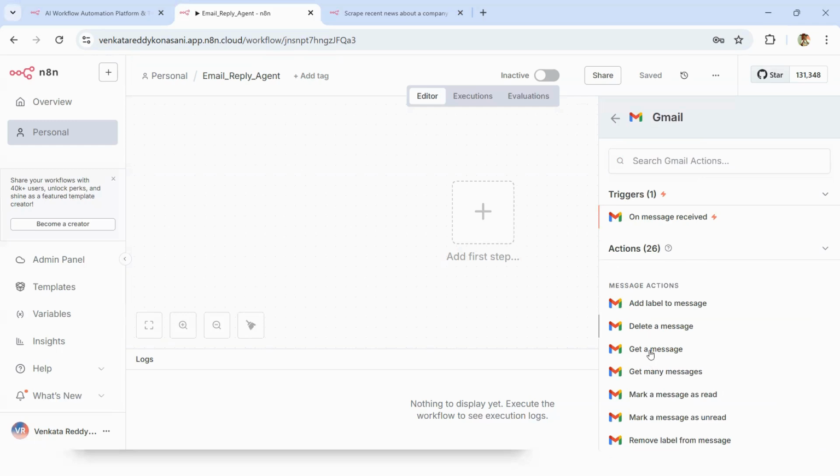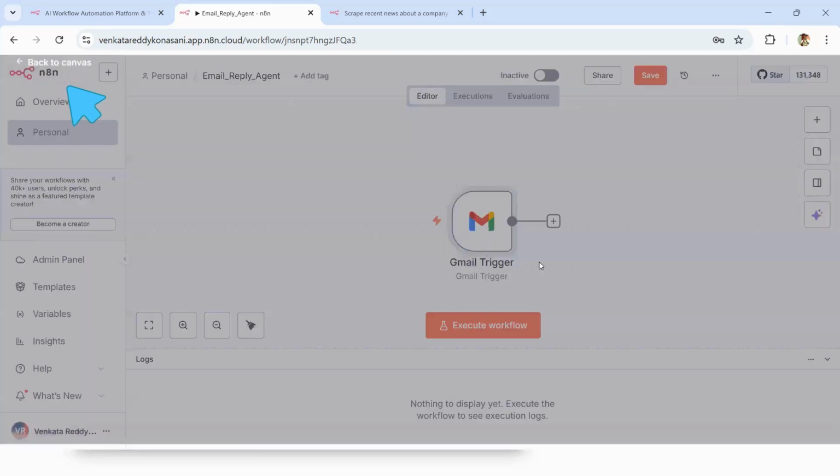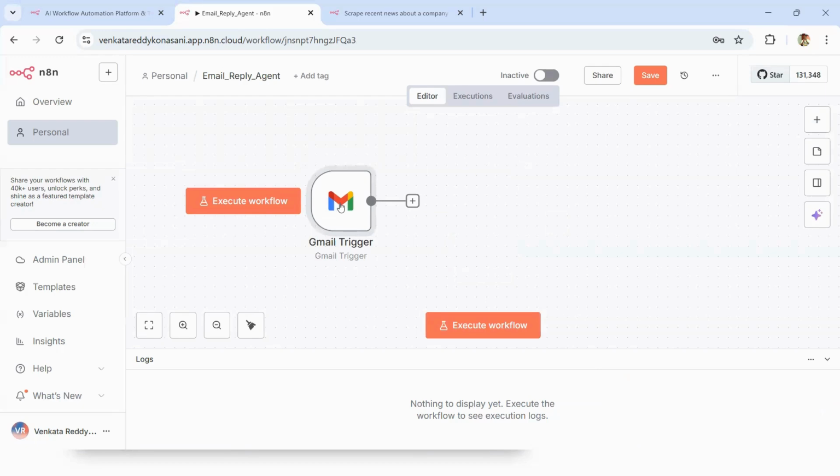You can delete the message, get a message, reply to the message, remove the message, etc. What I'm saying is, my initial trigger is once I receive an email. On receival of an email, do this. So right now I just select that, and then once I click back to canvas without doing anything, you will have this new Gmail trigger, which is given here.